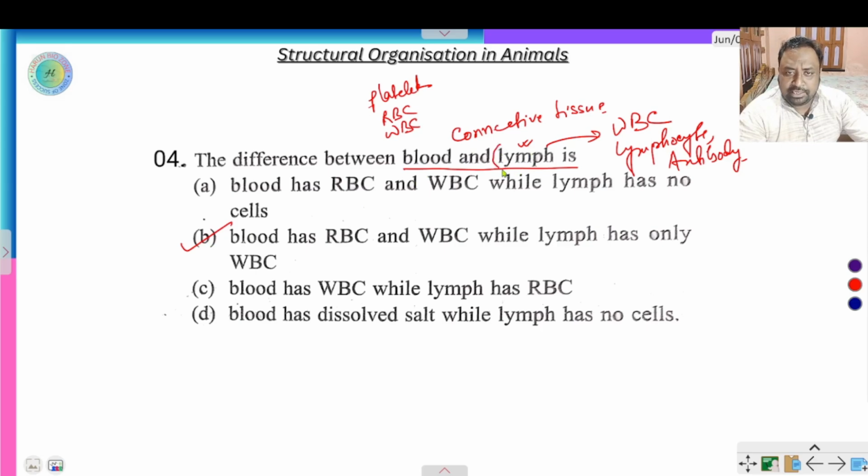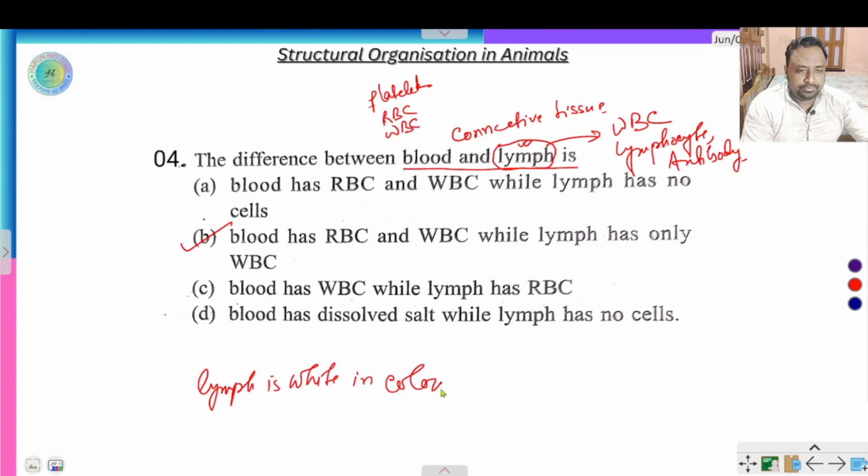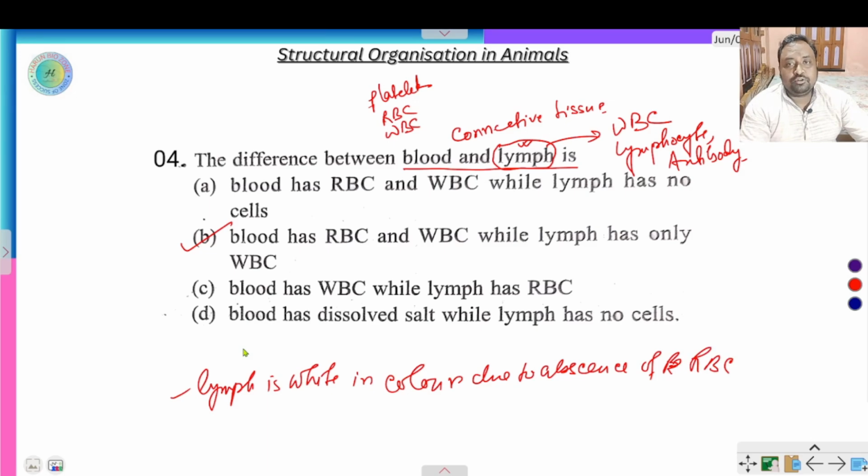Lymph is white in color due to absence of RBC. लymph में RBC absent होता है, इसलिए it is colorless or white in color, and a smaller number of proteins are present.